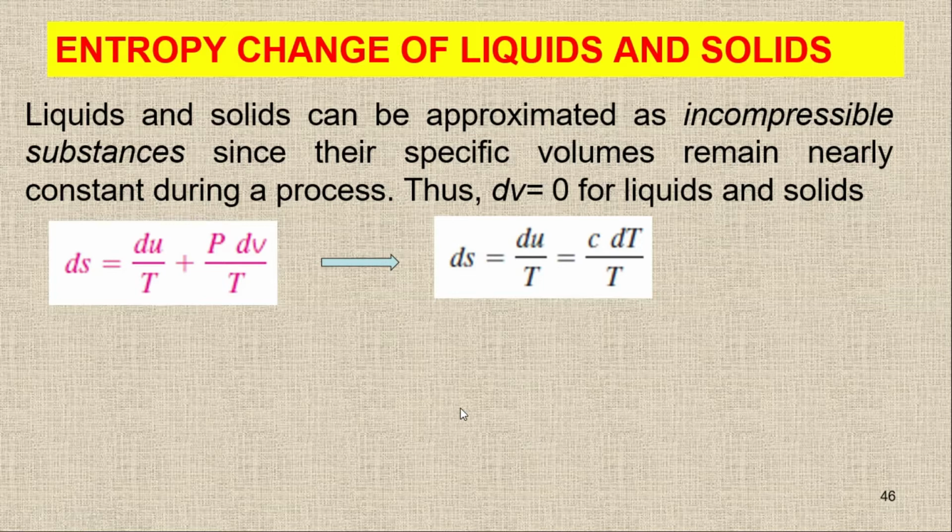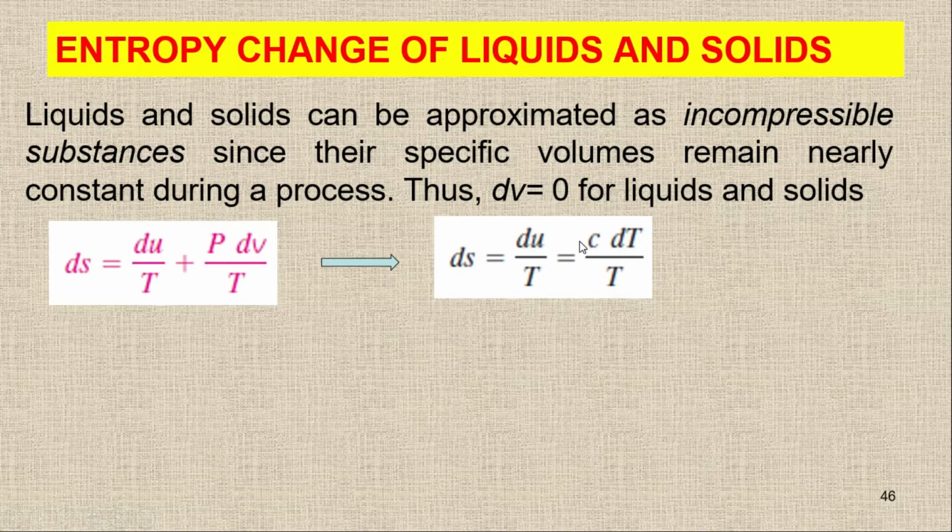In the last class, we developed the TdS equation. It is simply ds is equal to du by T plus P dv by T. If we talk about an incompressible substance, this dv is zero. So ds is simply du by T, because this term is equal to zero. Normally du is C dT, because we are talking about a constant volume process, since there is no change in volume for an incompressible substance.